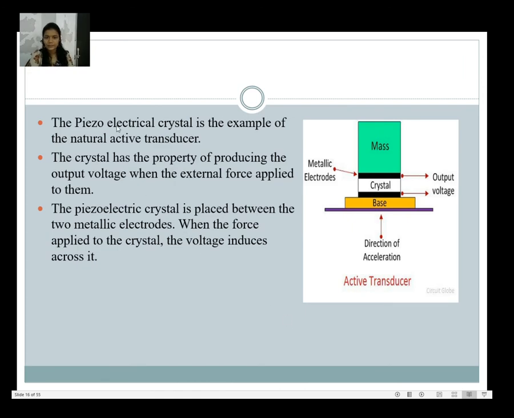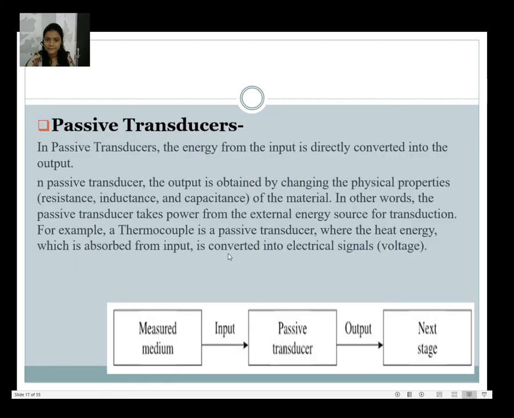So yes, the piezoelectric crystal is an example of an active transducer. The crystal has the property of producing output voltage when an external force is applied to it. The piezoelectric crystal is placed between two metallic electrodes. When force is applied to the crystal, a voltage is induced across it. So this piezoelectric crystal is an example of an active transducer.